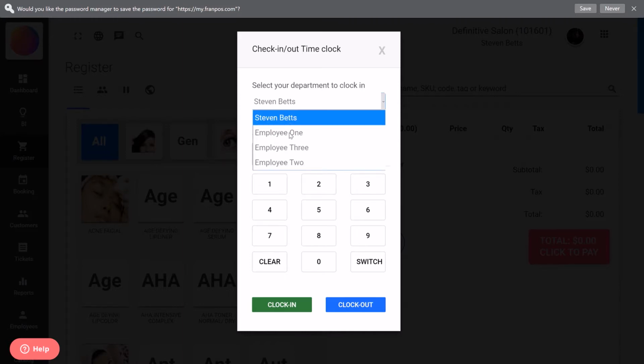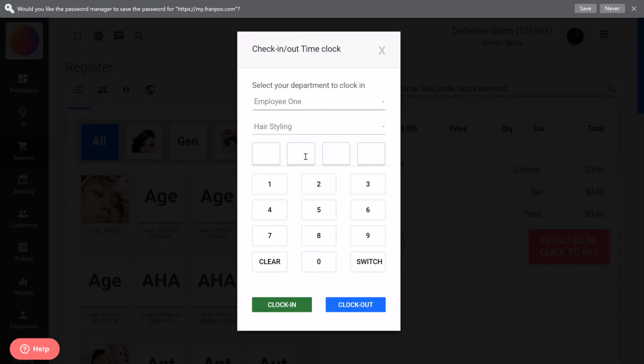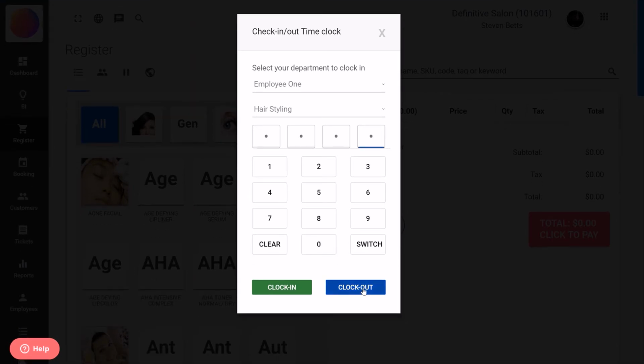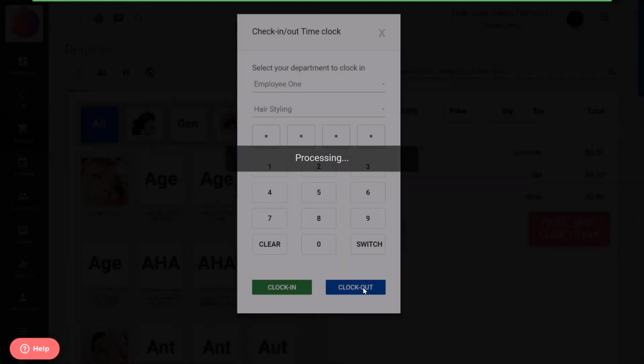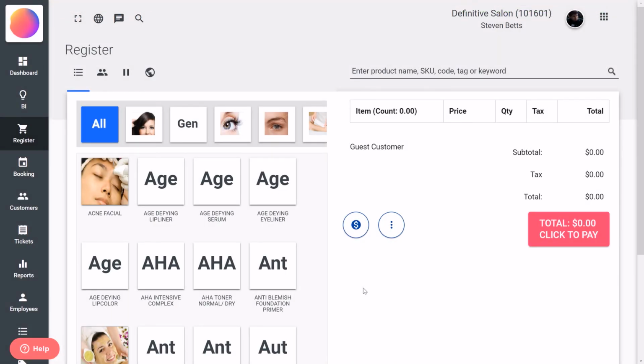Once again, select your name and department. Enter in your PIN code. This time, select Clock Out. Now, your clock in and clock out has been recorded.